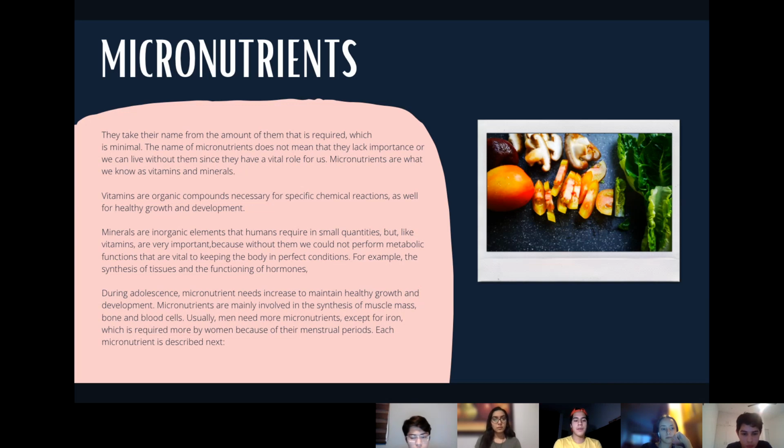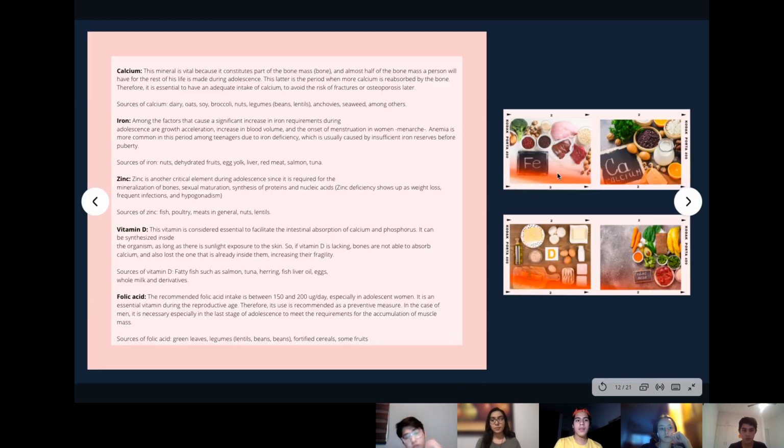During adolescence, micronutrient needs increase to maintain healthy growth and development. Micronutrients are mainly involved in the synthesis of muscle mass, bone, and blood cells. Usually, men need more micronutrients, except for iron, which is required more by women because of their menstrual periods. Each micronutrient is described in the next slide.